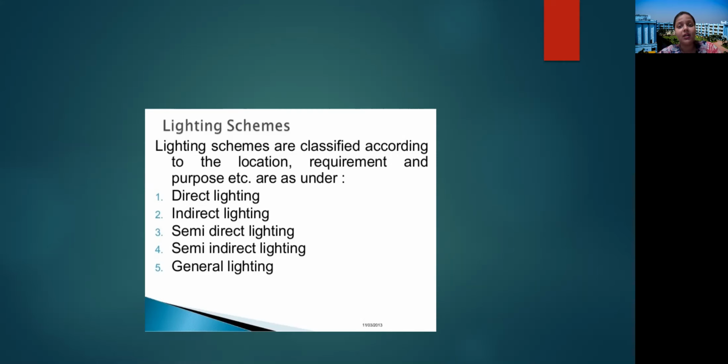Now, let me tell you from your exam point of view, this total is a question. The next part, I will cover the different types of lighting scheme in detail. This total will be a question of 7 to 8 marks: explain different lighting schemes. So first you have to tell what the different types of lighting scheme are, and then you have to describe them. The 5 types of lighting scheme are direct, indirect, semi-direct, semi-indirect, and general.